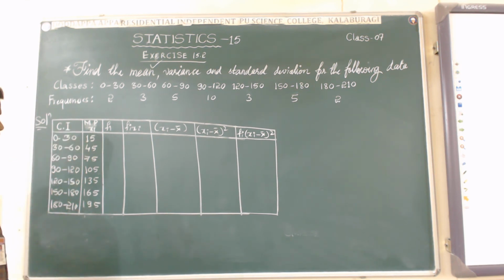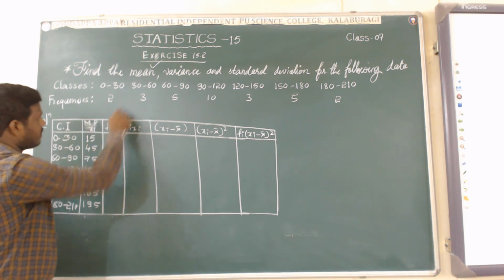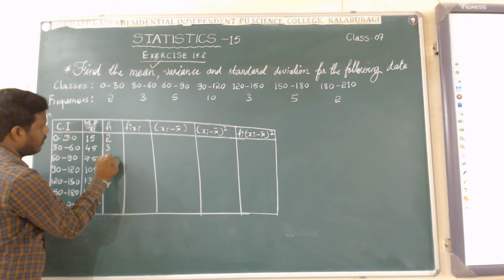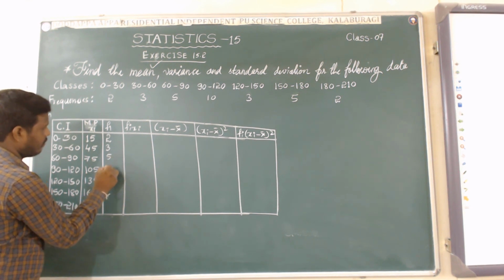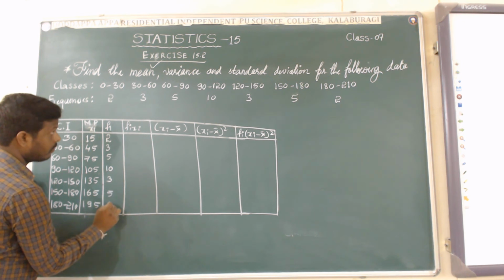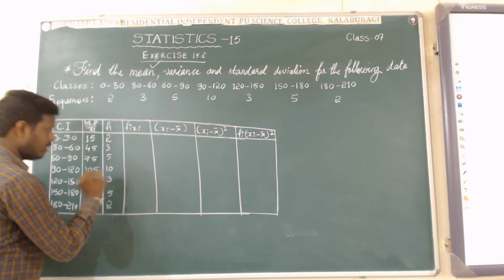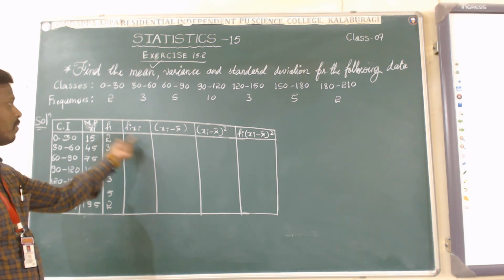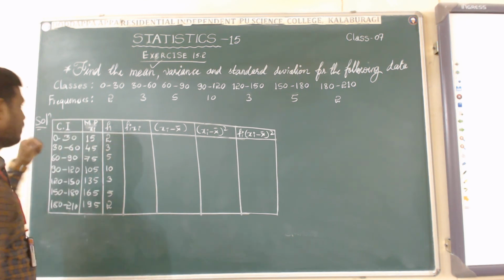After getting this, fill in the values of frequencies. fi means the frequencies given values. That is 2, 3, 5, 10, 3, 5, 2. These are the given fi values. So the next one, what is there? We have to multiply this by this one, fi into xi.